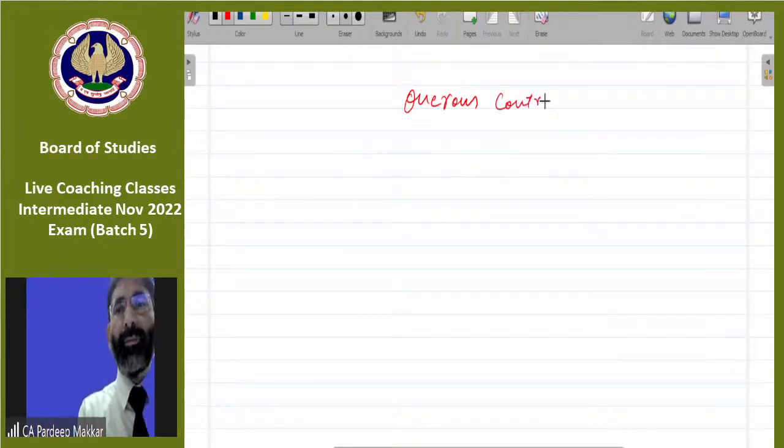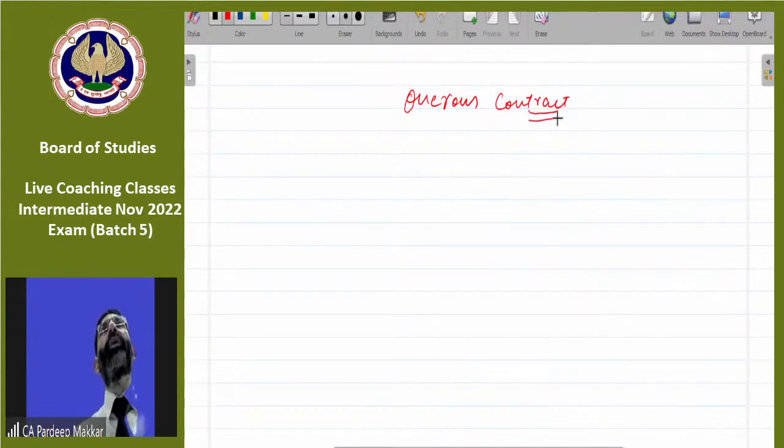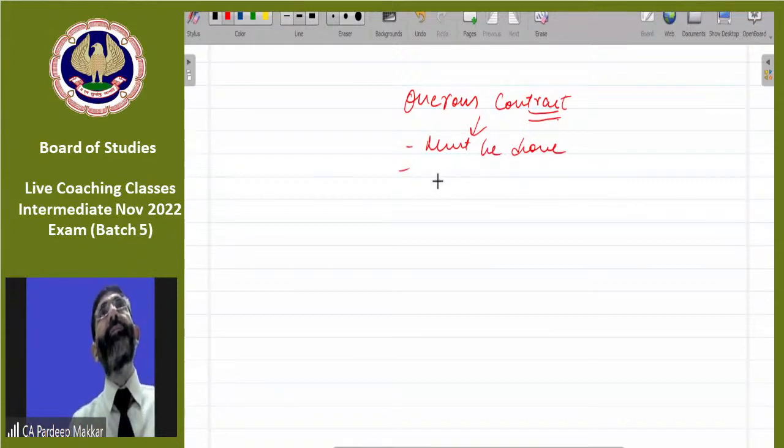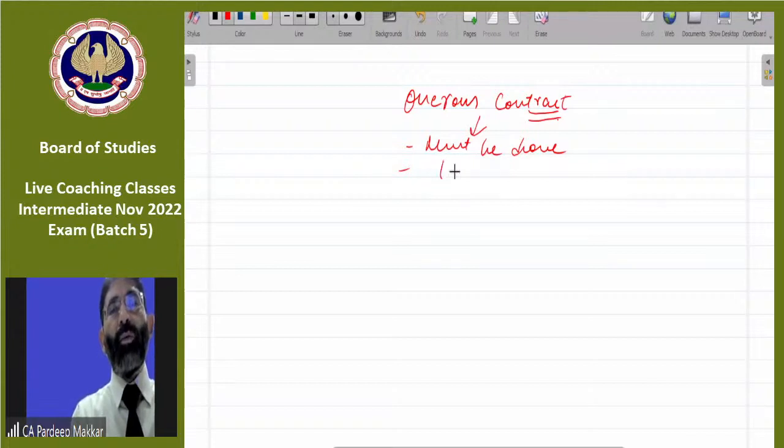Onerous contract. Now, I would like to take an example first. I have a contract with me, which is to be done. I can't leave that contract. Must be done. Second, this contract will cost me rupees 1 crore.